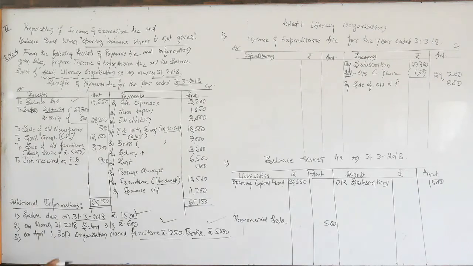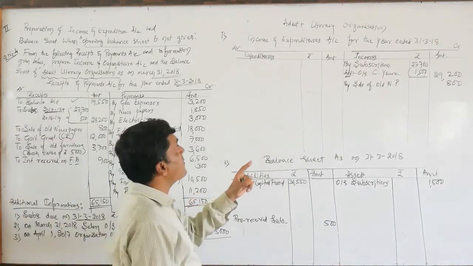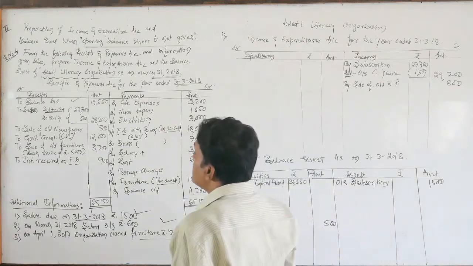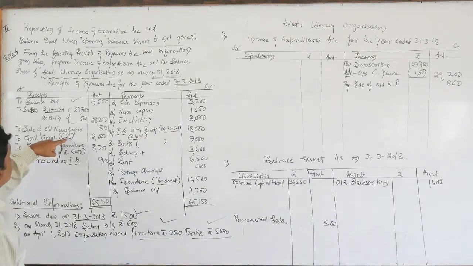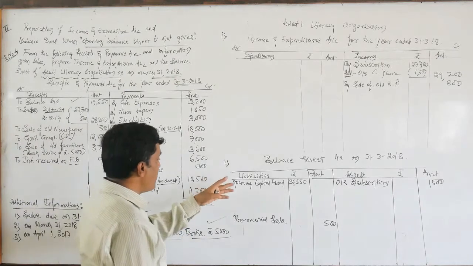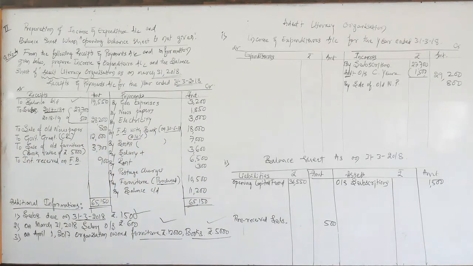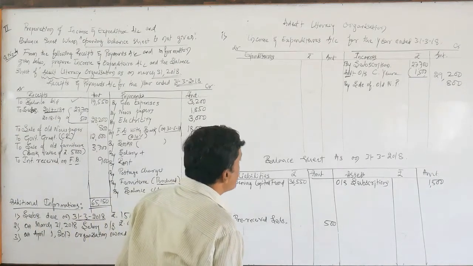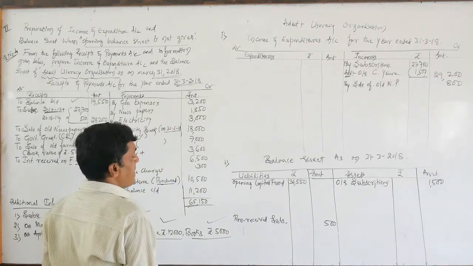government grant is rupees 12,000. Here we can take it in two ways. If you take it as a regular income or a revenue receipt, you must show it on the income side. If you consider it a capital receipt, you need to show it on the liability side of the balance sheet. Usually the government grant is received only once, so I am going to take it as a capital receipt, and I am interested in showing it on the liability side of the balance sheet.